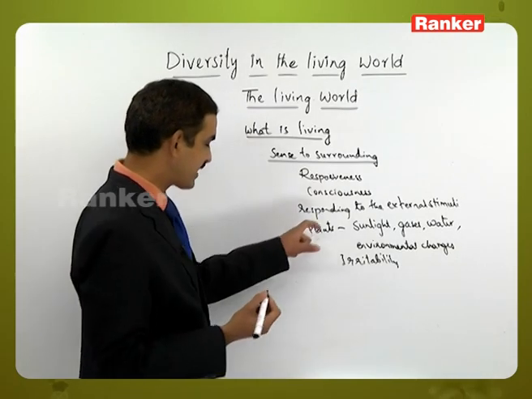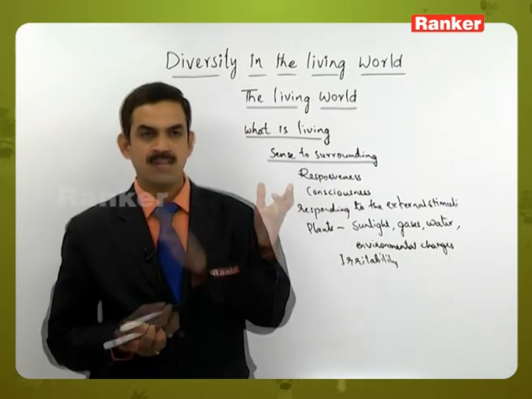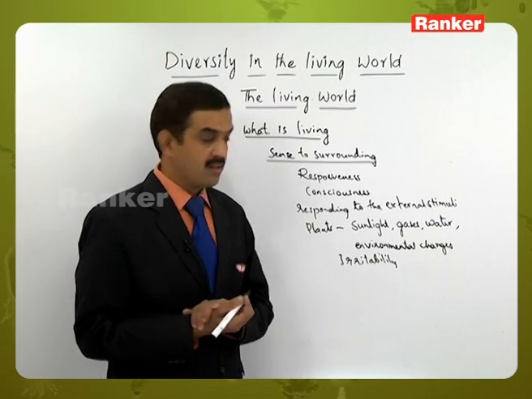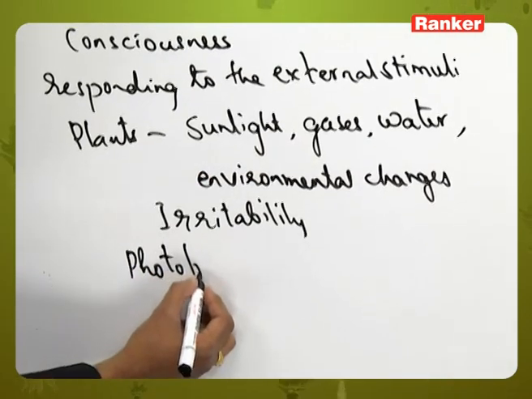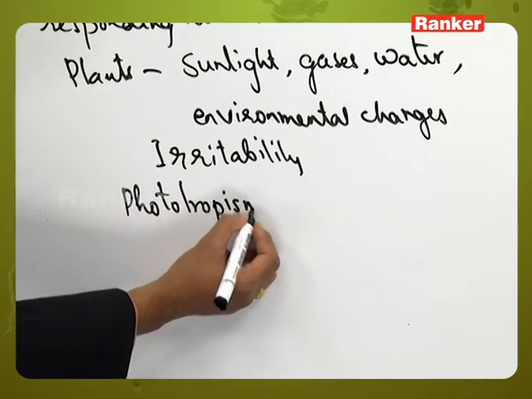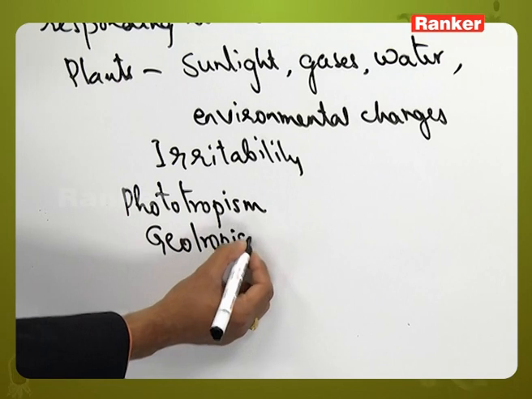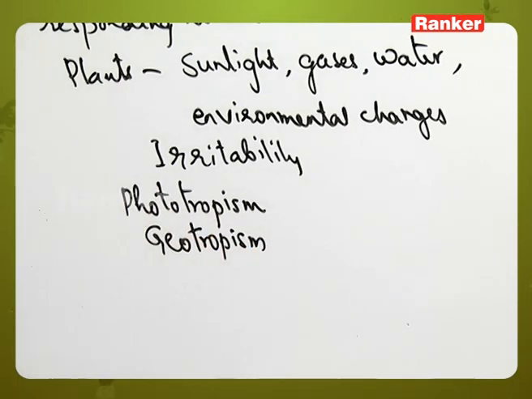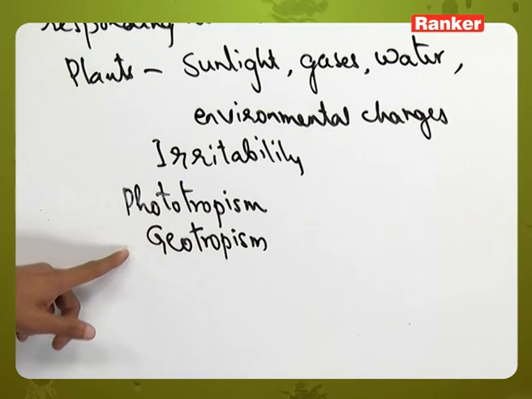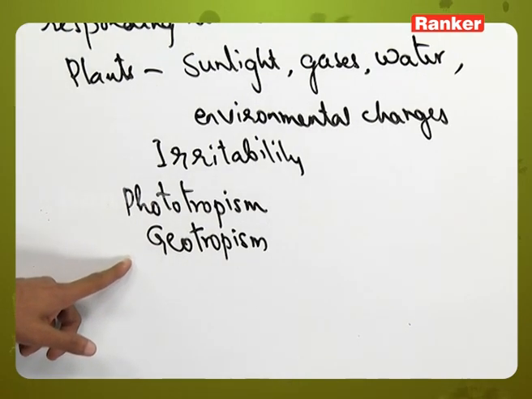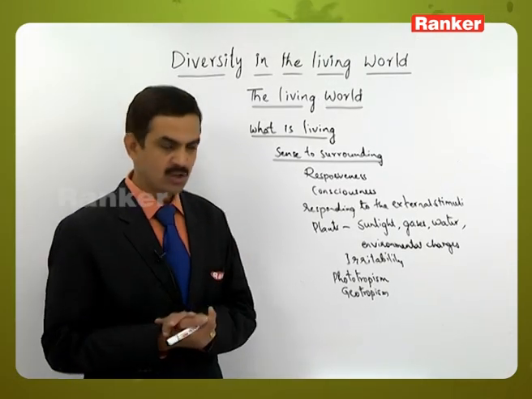Let us take some examples of experiments already conducted by Charles Darwin and other scientists like F.W. Went, where plants show phototropism and geotropism. That is, they show response to light in terms of phototropism. In the same way, plants show response to gravity, so that is geotropism. That is how they respond and show growth.